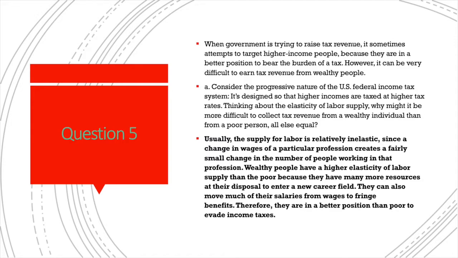In question A, since the income tax is progressive, meaning it taxes higher incomes at higher rates, we are trying to figure out why it's difficult to collect tax revenue from a wealthy individual as opposed to a poorer individual. The supply for labor is relatively inelastic in general, but for wealthy people, it's more elastic because they have more alternatives, more opportunities than poorer people to find different careers and replace their sources of income with fringe benefits, etc.